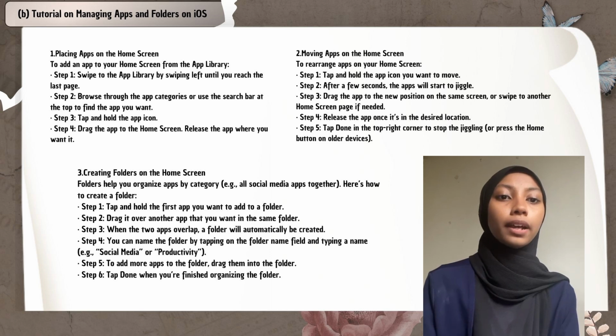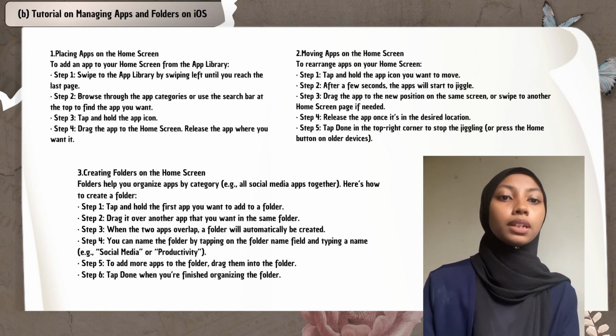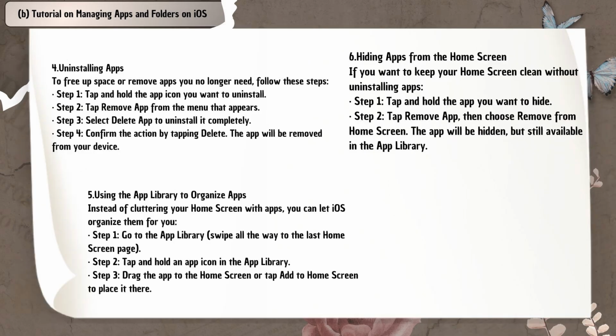Step 1, tap and hold the first app you want to add to a folder. Step 2, drag it over another app that you want in the same folder. Step 3, when the two apps are overlapped, a folder will automatically be created. Step 4, you can name the folder by tapping on the folder name field and typing a name. Step 5, to add more apps to the folder, drag them into the folder. Step 6, tap done when you are finished organizing the folder.